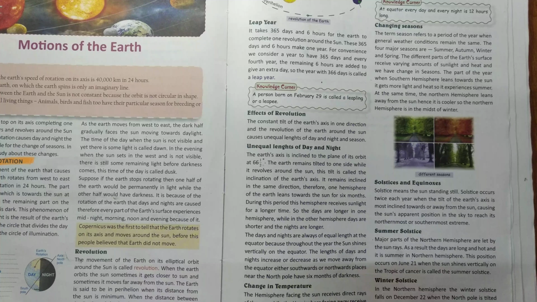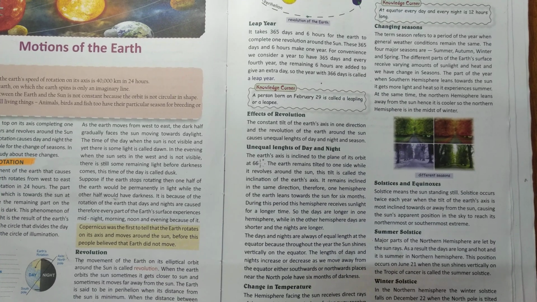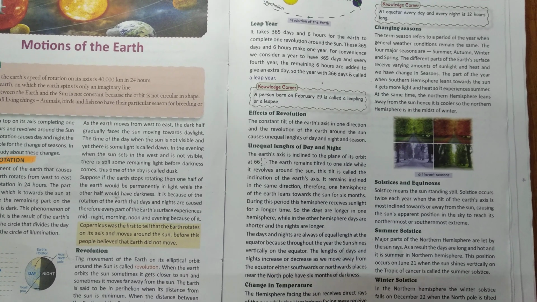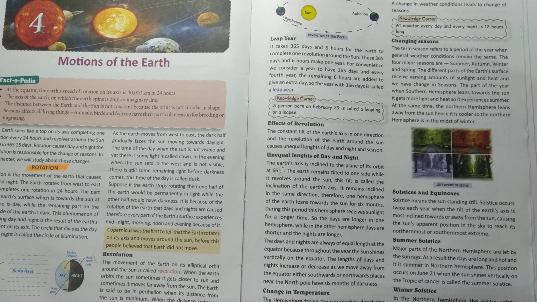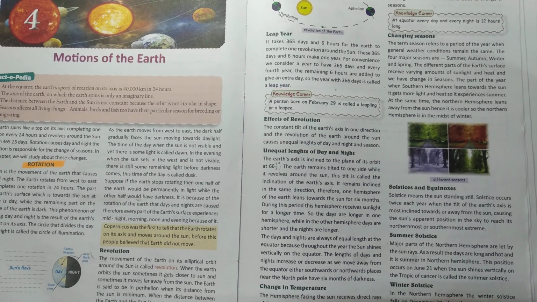During the part of the year when the southern hemisphere leans towards the sun, it gets more light and heat, so it experiences summer. At the same time, the northern hemisphere leans away from the sun, hence it is cooler, so the northern hemisphere is in the midst of winter.